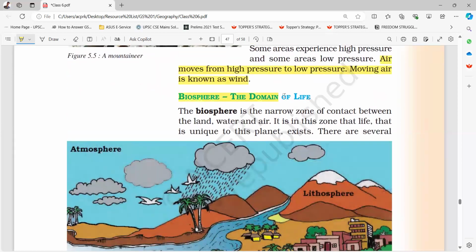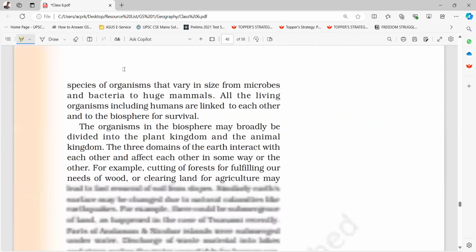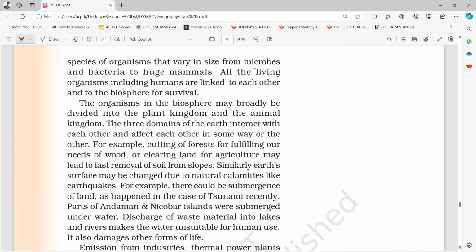Biosphere, the domain of life. The biosphere is a narrow zone of contact between the land, water, and air. It is in this zone that life that is unique to this planet exists. There are several species of organisms that vary in size from microbes and bacteria to huge mammals. All the living organisms, including humans, are linked to each other and to the biosphere for survival.